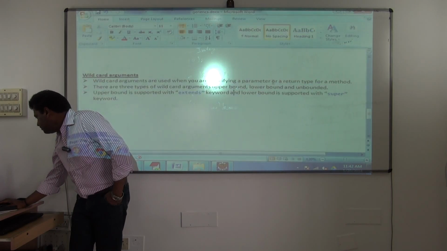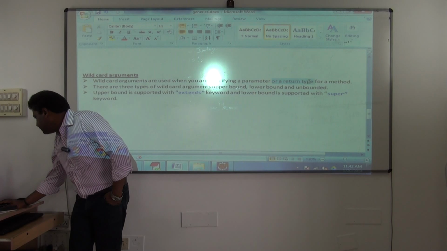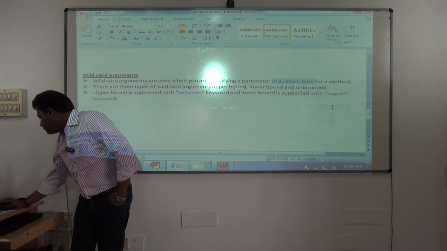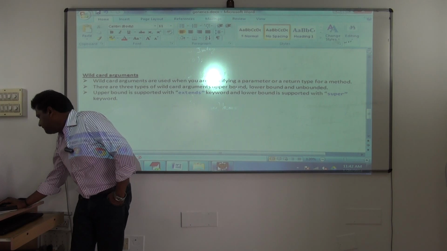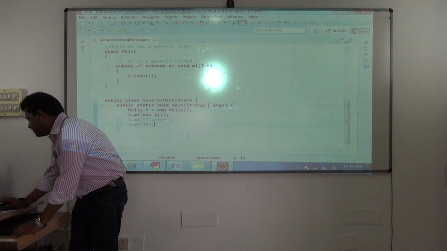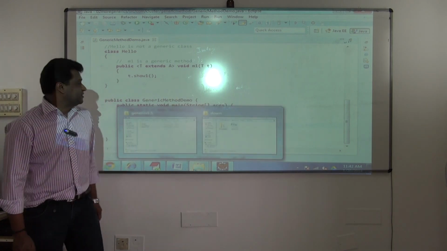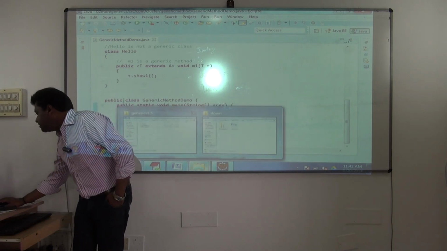I think it will not be used for specifying a parameter, I think. Yeah, return type also fine. Fine, you get the idea of it. Fine then, that's it. So this is about generics now. And the generic method demo.